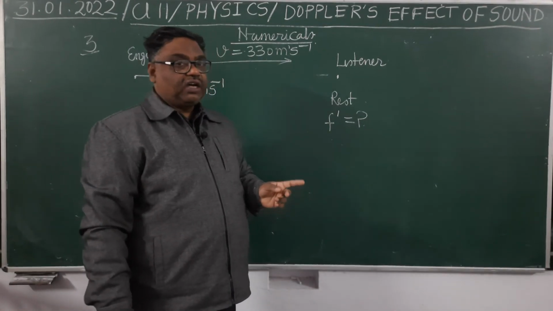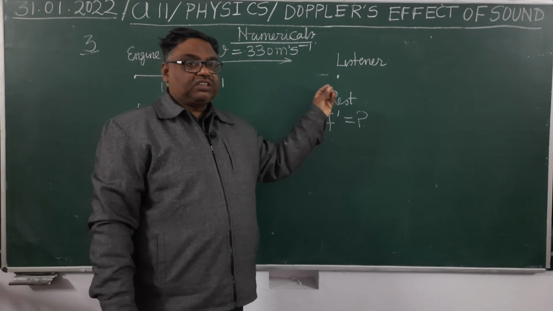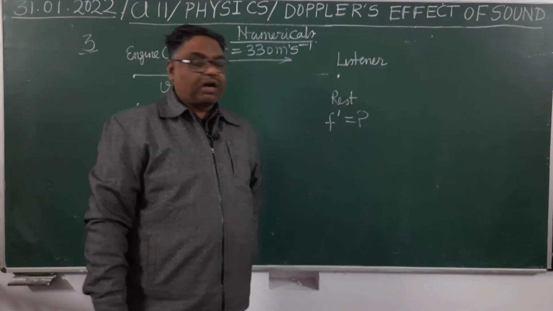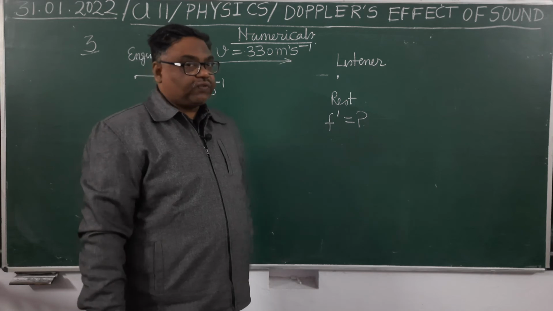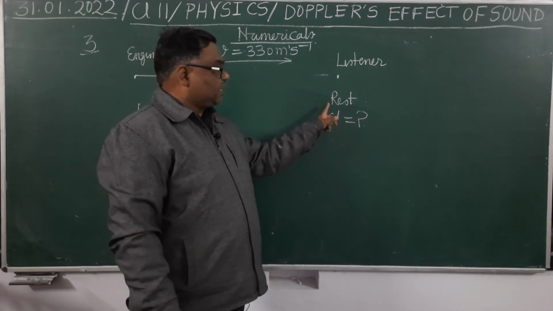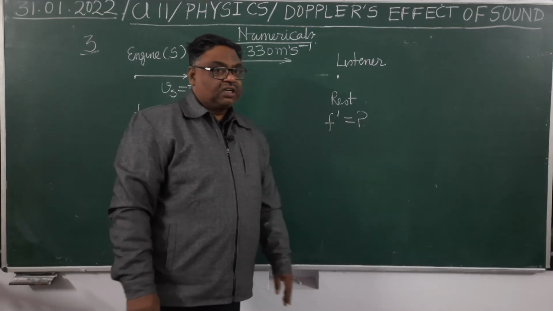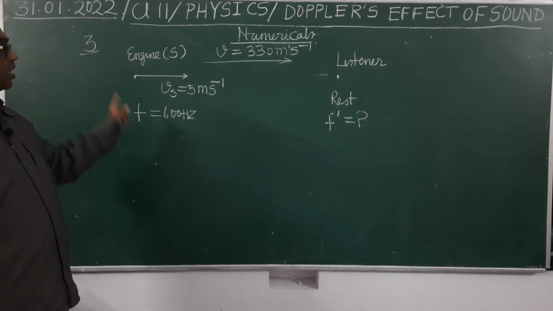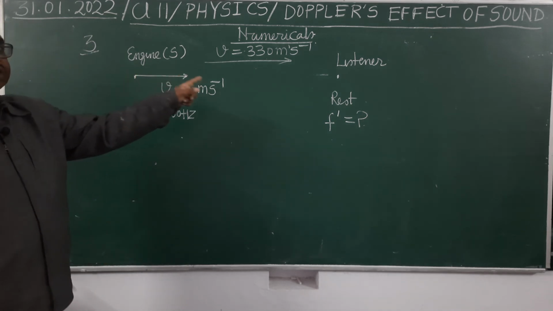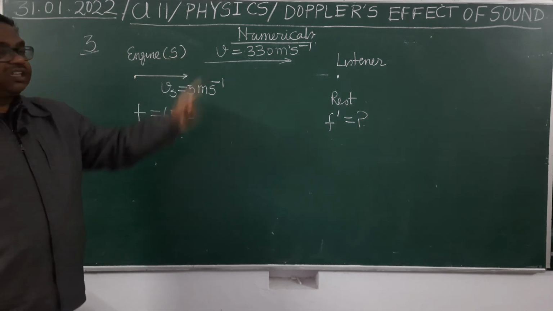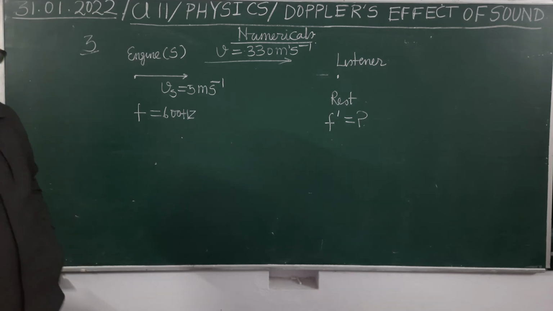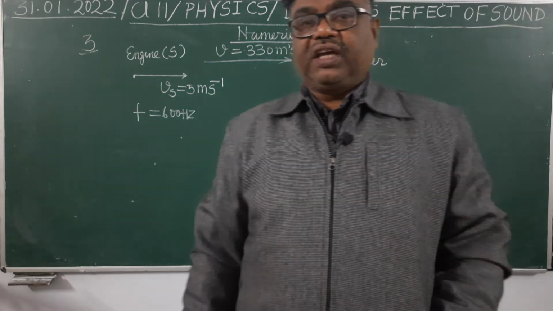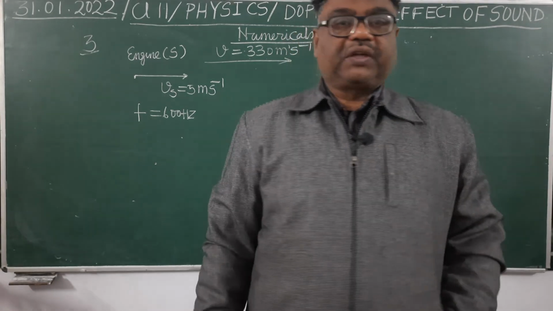You have to find the frequency received by the observer, frequency heard by the observer, means f dash you have to find. And since it is standing, therefore it will be at rest. What will be the direction of sound? Direction of sound will be from engine to the listener. This is 3, and we will take 330 meter per second. If it is not given, you will take 330 meter per second.